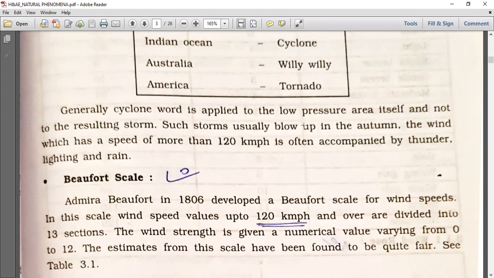Such storms usually blow up in the autumn. The wind, which has a speed of more than 120 km per hour, is often accompanied by thunder, lightning, and rain.